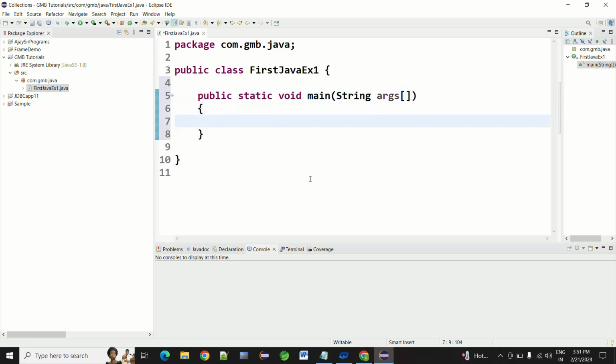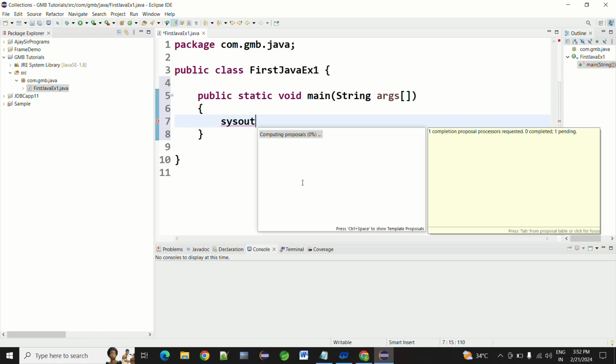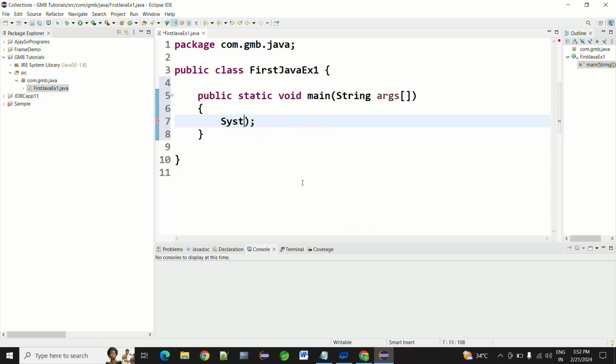Now we execute the program. Let's go to the console, so you can get the output in the console. We have to use system.out.println if we want to convey a message to the JVM or Java.